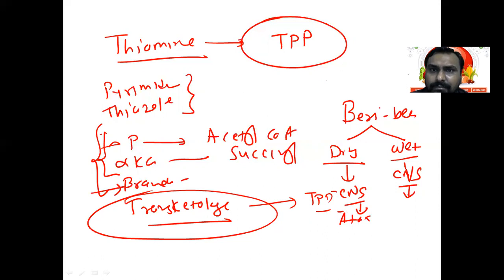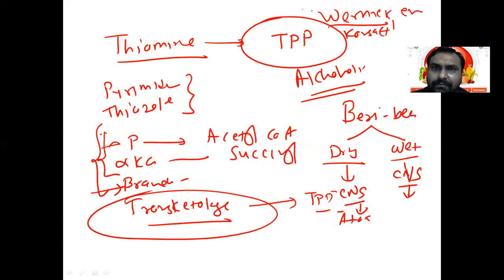And in alcoholism, if a person is taking alcohol, the defective absorption of thiamine leads to Wernicke-Korsakoff syndrome. There is Wernicke's encephalopathy, where there is ataxia, ophthalmoplegia, right?